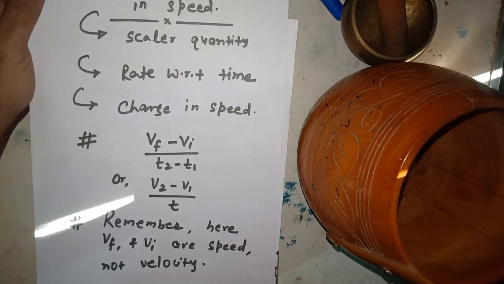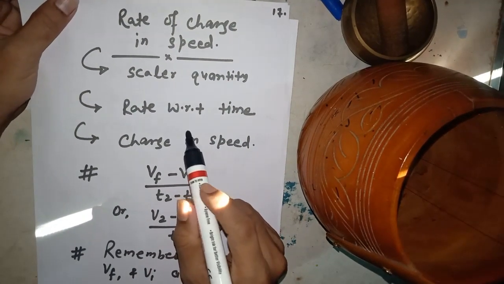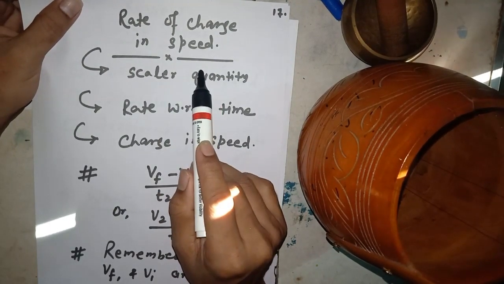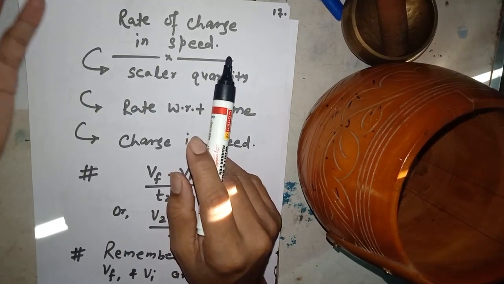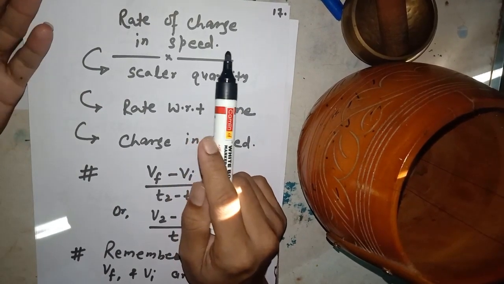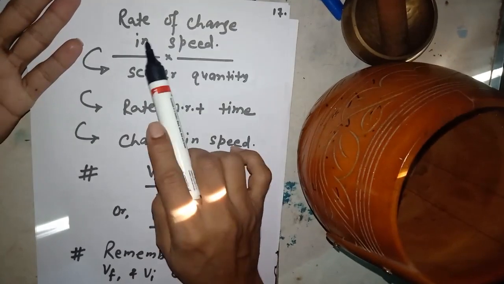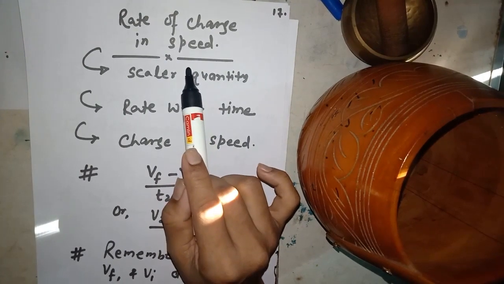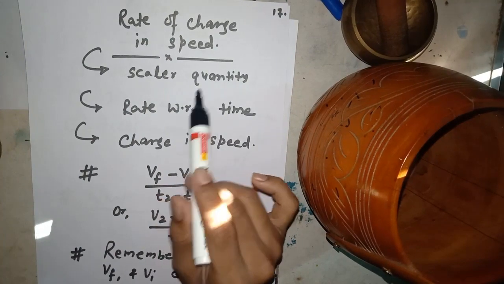Now the last term I am going to discuss here is rate of change of speed. You already know about rate, so it is not a special thing. You already know that rate of change in velocity is called by a special term, acceleration, but rate of change in speed has no special term, because it is not needed in physics in various cases.